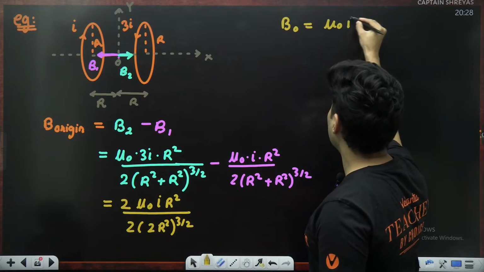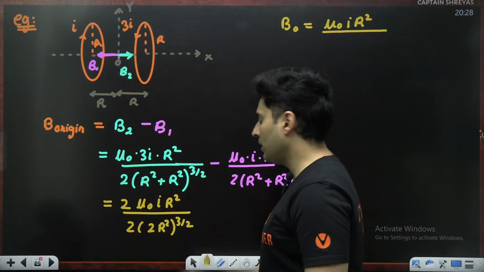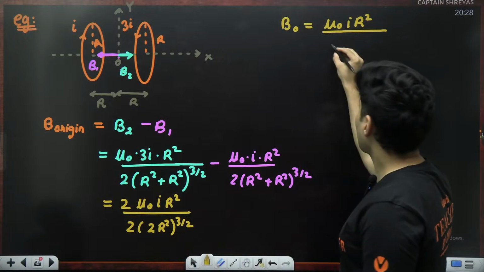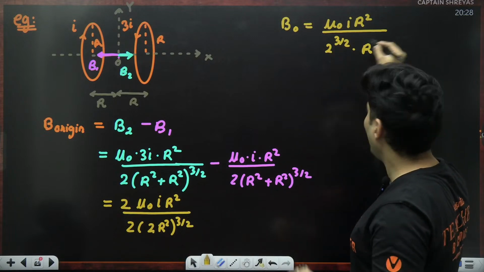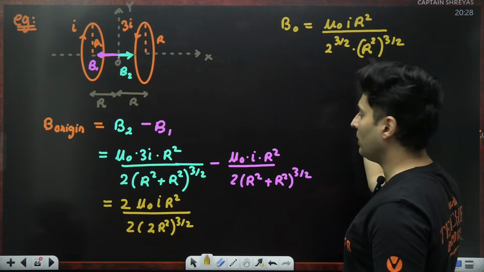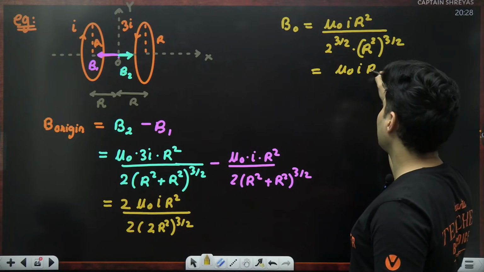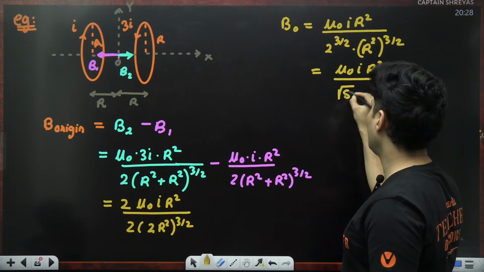Numerator is mu naught current into r square, whole thing divided by 2 raised to 3 by 2 into r square raised to 3 by 2. I'm just splitting the powers. 2 raised to 3, what is 2 raised to 3, guys? 2 raised to 3 is 8, so root of 8.